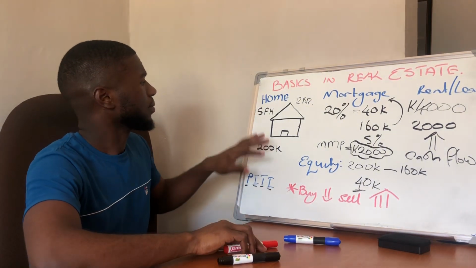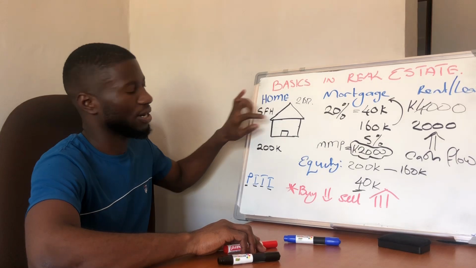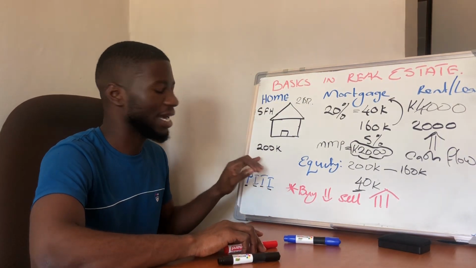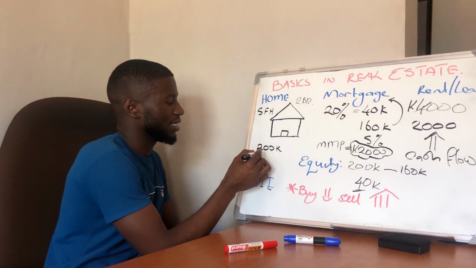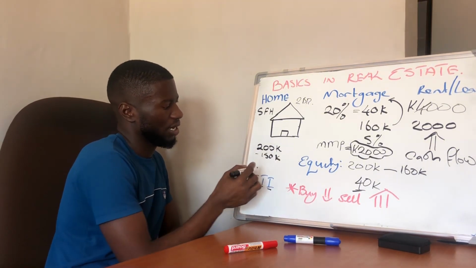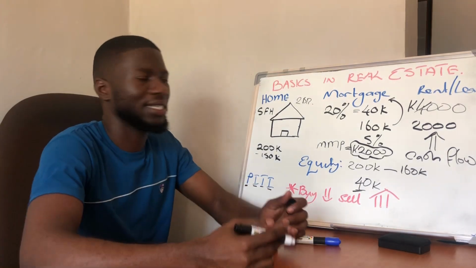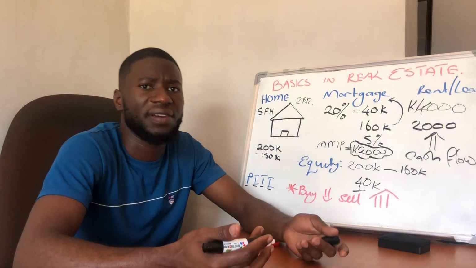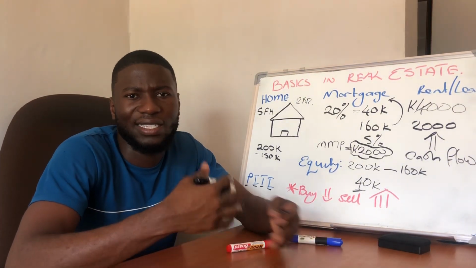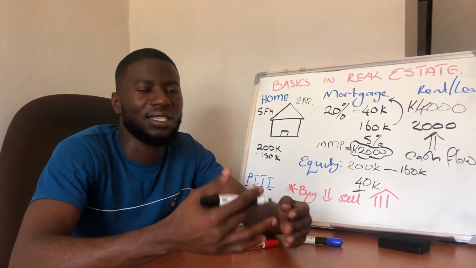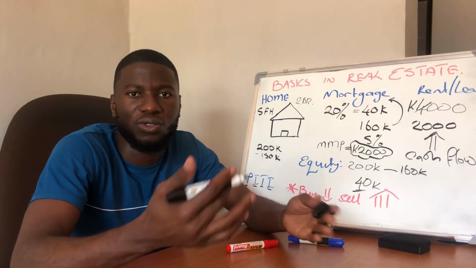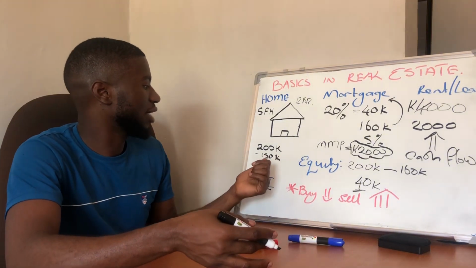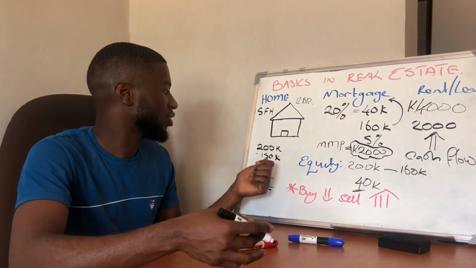I mean, this house was valued at 200,000 kwacha, right? But then you bought it at a lower price. Let's say you bought this at 150. Now you are thinking, but why would someone sell a house that is worth 200 at 150? Could be many reasons, right? Let's say this house was from an inheritance and they are fighting over this property, they just want to sell, they want the money. Or let's say this house belonged to someone who wants to move out of the country, they need some cash fast, they want to sell it, right? So they don't mind selling at 150 and you get to buy it at 150.